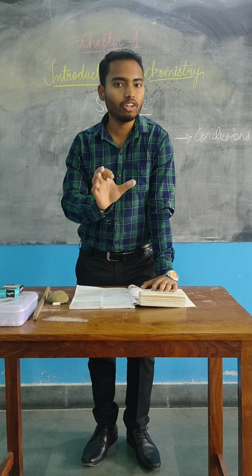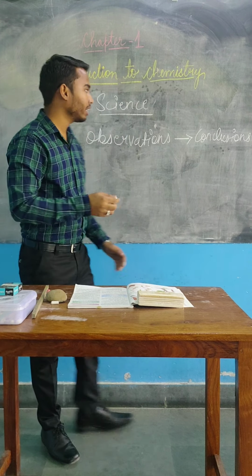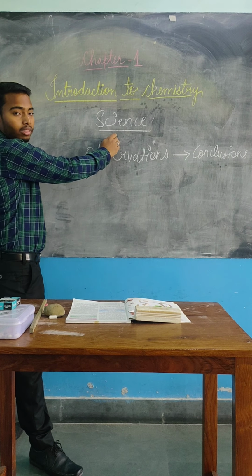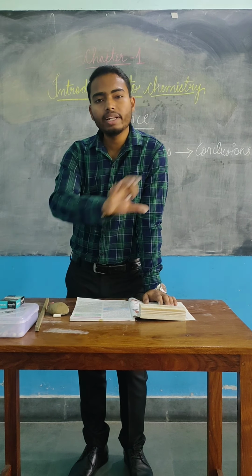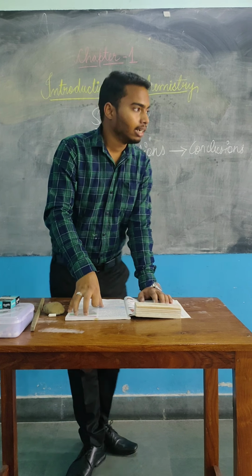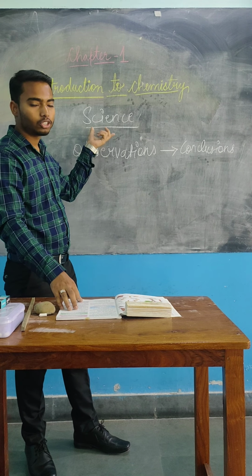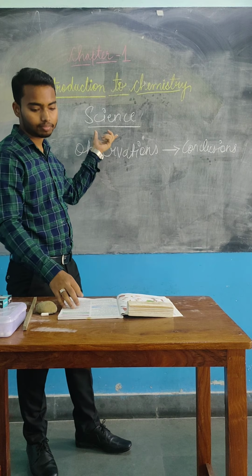And this discovery of new ideas and concepts was given the term science. Now, not only the discoveries of the early men, but all the discoveries till date are termed as science. So this is what science is.